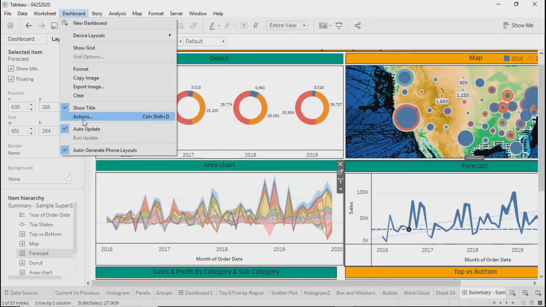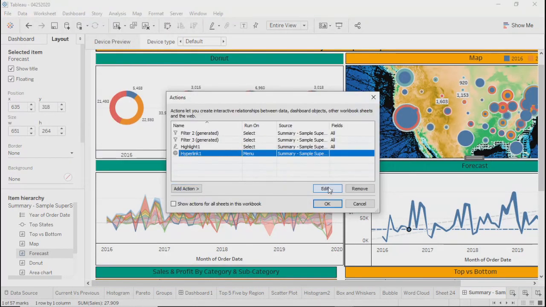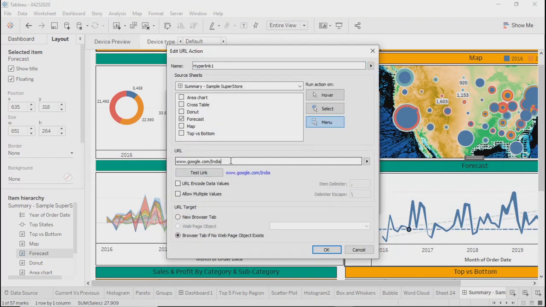Basically, through URLs, you can pass your parameters and filter the values. And that is why the test link is given, because over here you can do that. See, it says multiple values, and you can pass multiple values also. That thing is possible, right? But it will work only in case of URLs.